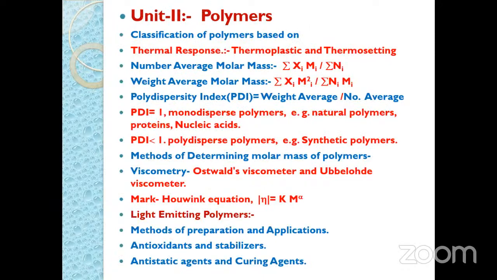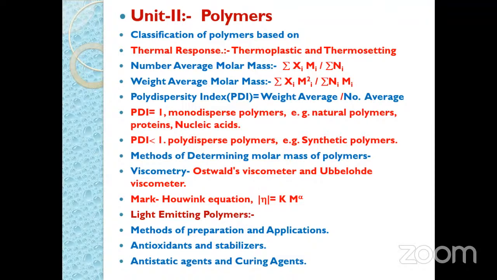Then the second chapter or second unit is polymers. So here again we consider poly means many and mers means parts or units. So here polymers are nothing but a molecule of high molecular weight compound made up from many units, or many repeating units or many repeating parts. So regarding this, we have to consider first of all what is meant by degree of polymerization.